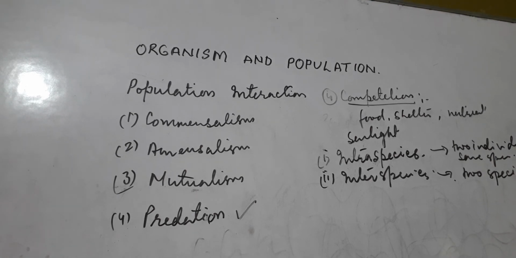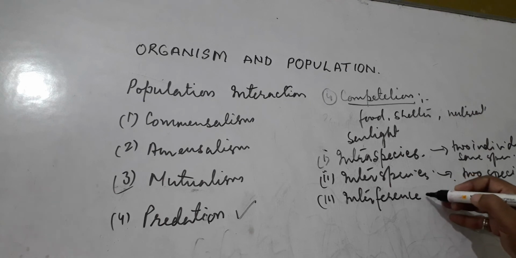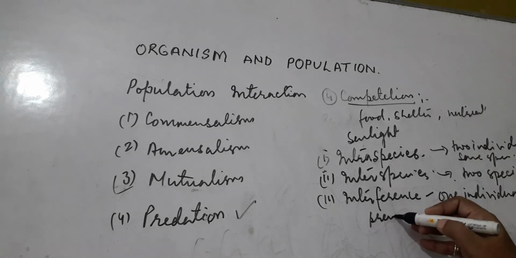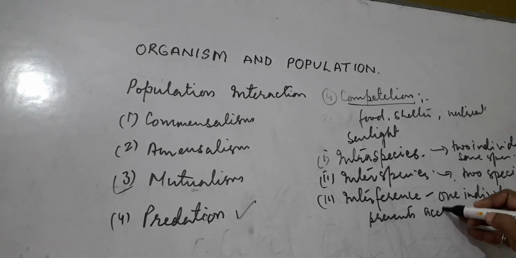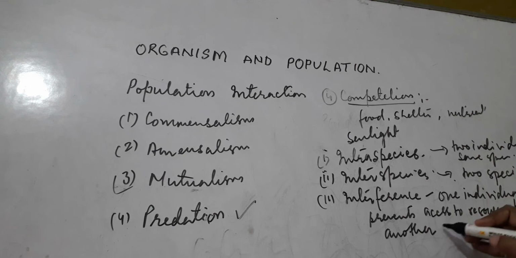In exploitative competition, both individuals have access to the resource. In interference competition, one individual prevents access to the resource by another individual.